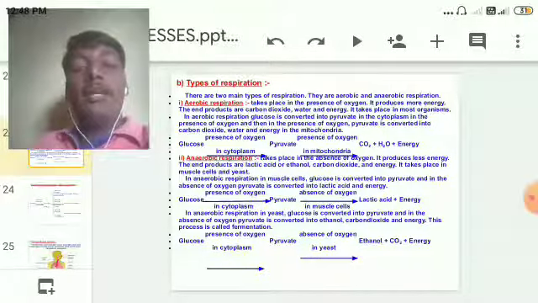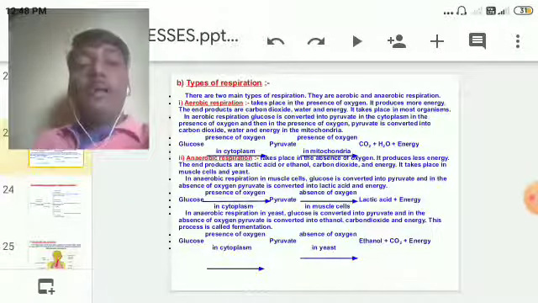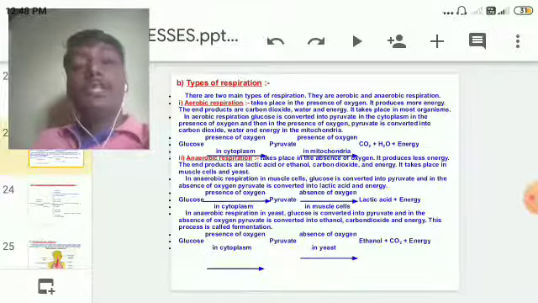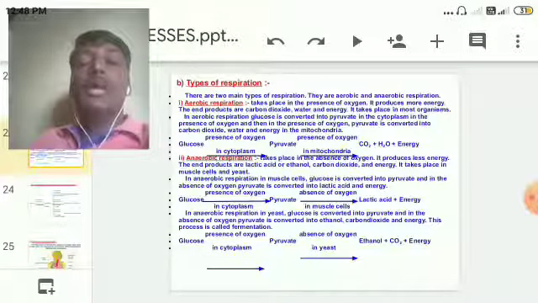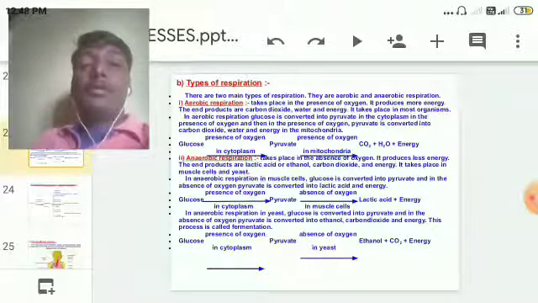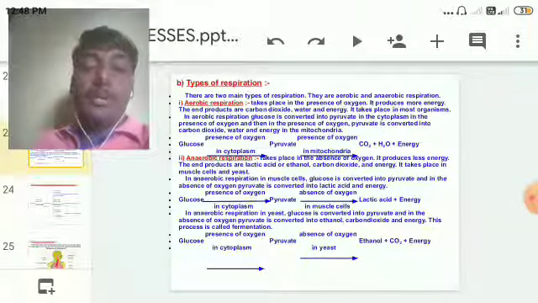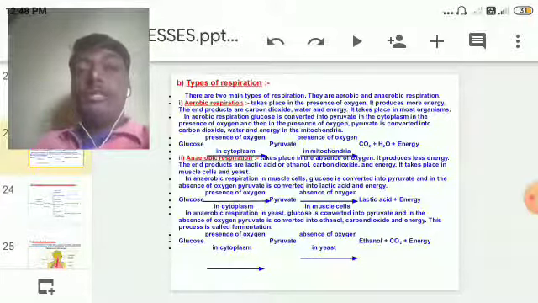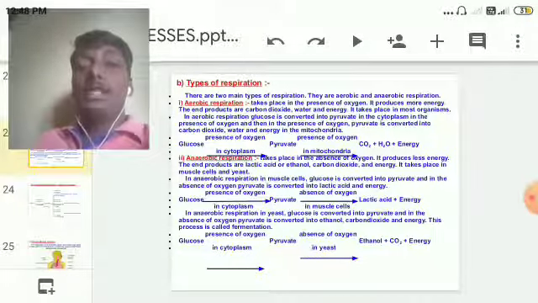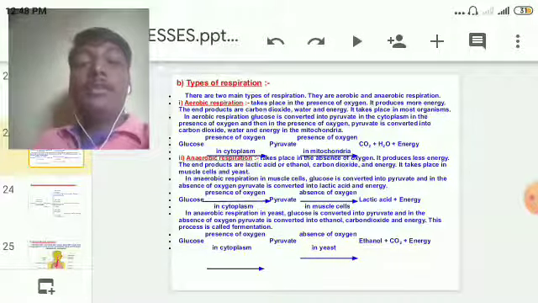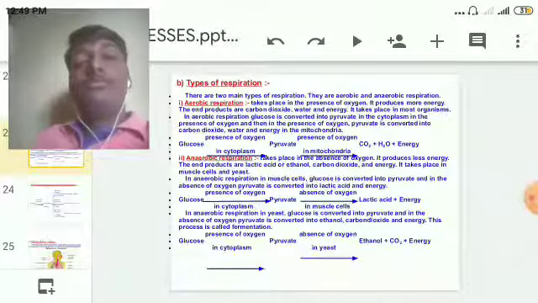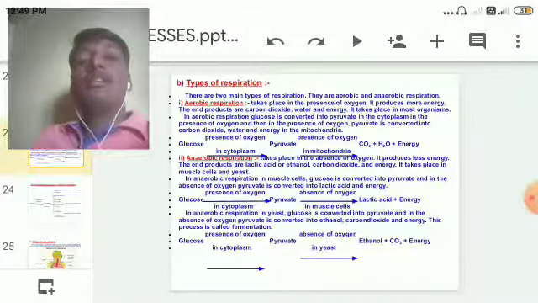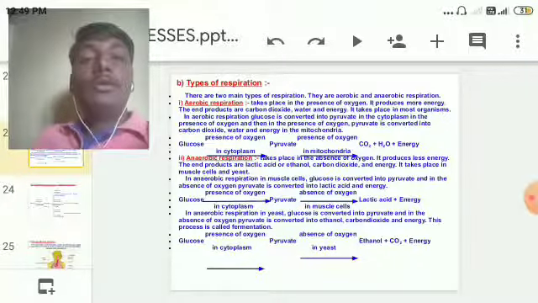Powerhouse of the cell, because energy is released from the breakdown of food in the presence of oxygen, which takes place in the mitochondria, from pyruvate to carbon dioxide, hydrogen and energy released. That's why we call it the energy house of the cell. This is aerobic respiration in the simplest way. Glucose first breaks into 3-carbon molecules of pyruvate, and pyruvate breaks into carbon dioxide, hydrogen, and energy is released. All this together we call aerobic respiration.